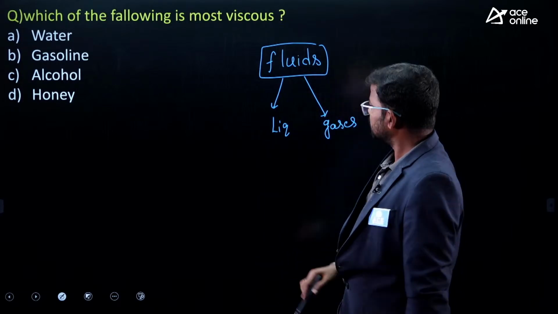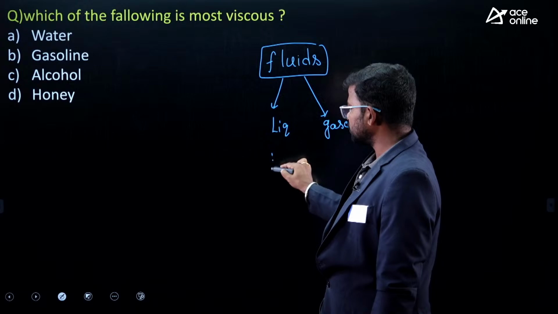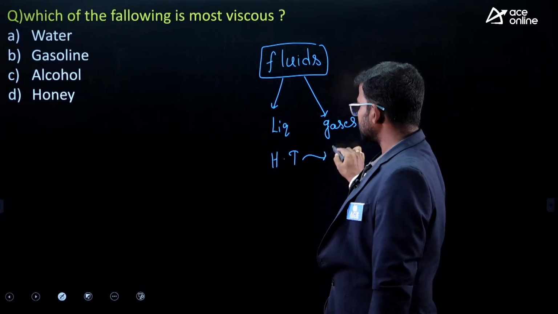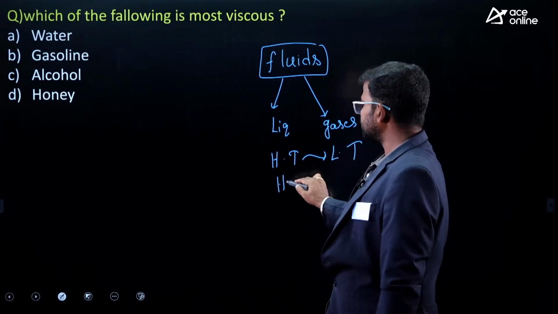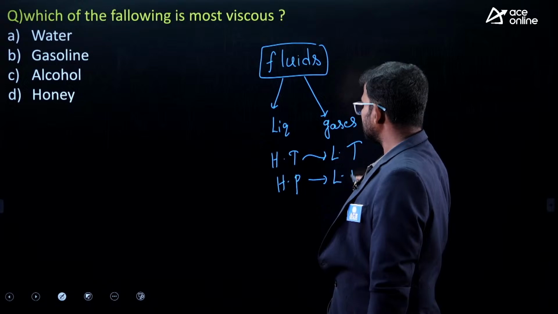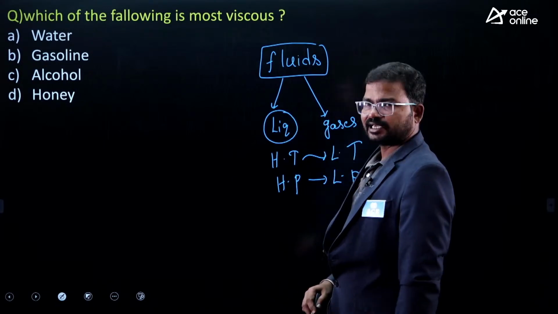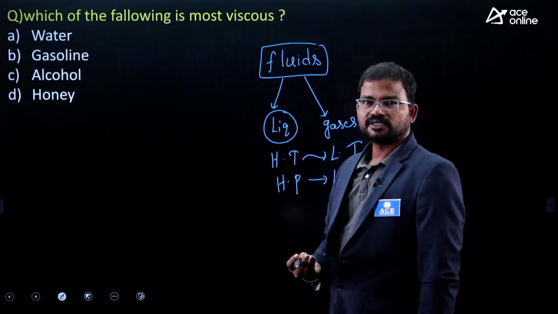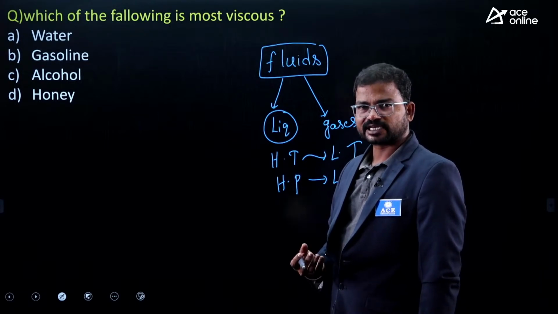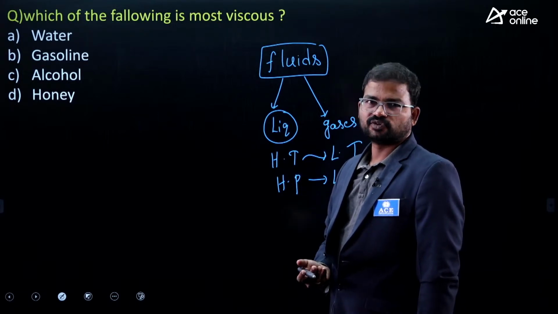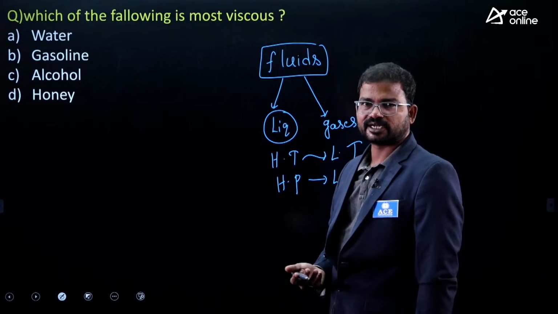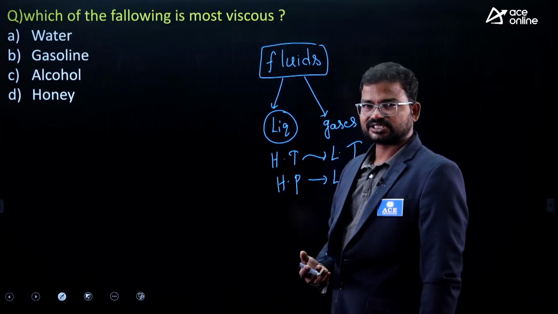They always flow from a high temperature region to a low temperature region, and from a high pressure region to a low pressure region. If you consider liquids, they show some characteristics like cohesive forces and adhesive forces. Based on that, they exhibit the surface tension phenomenon.